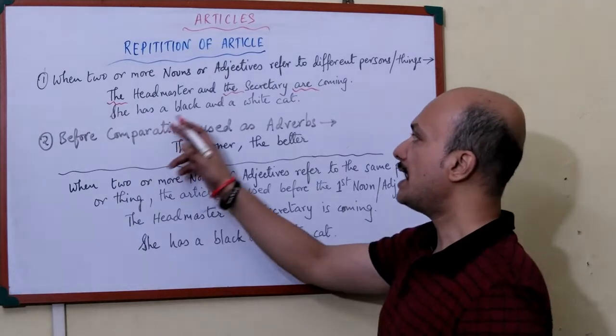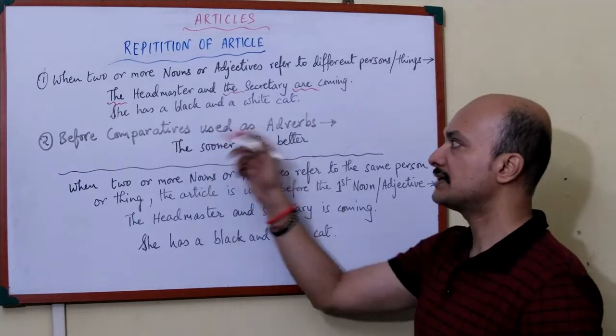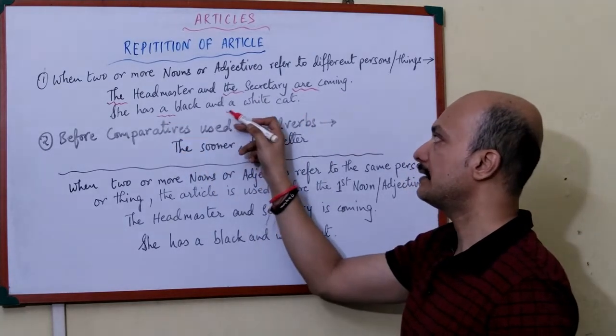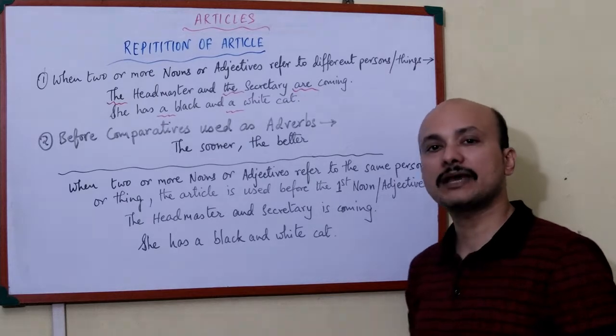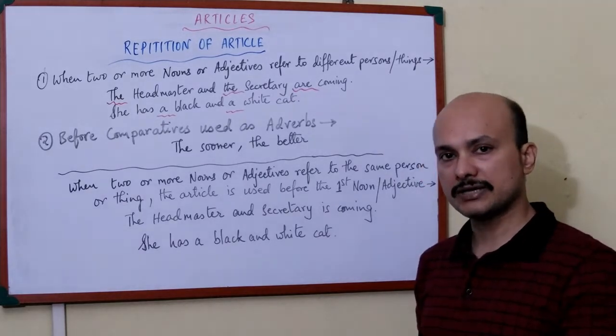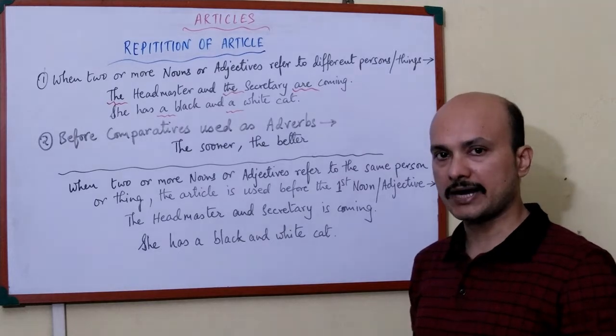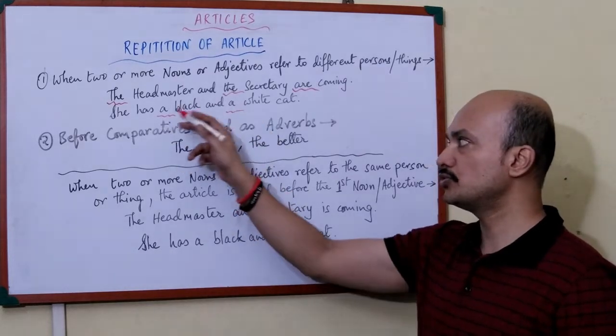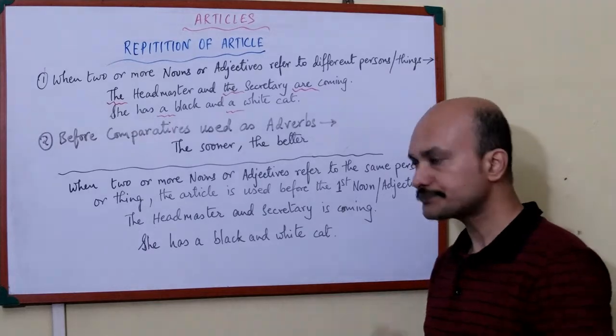Now, "She has a black and a white cat." She has a black and a white cat. That means how many cats she has? She has two cats. One cat is black, the other one is white. That means in total she has two cats. That is why I used two articles here.